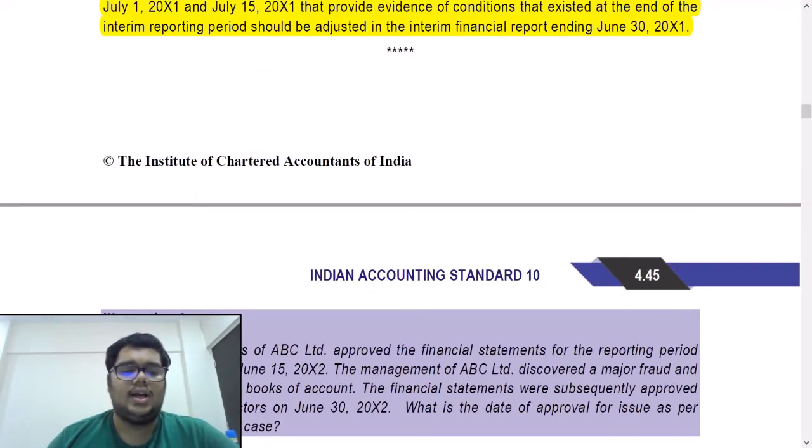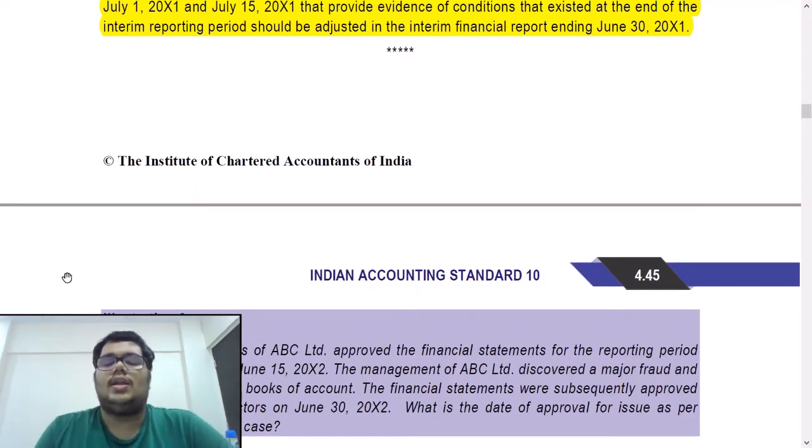Question number 3. This is an important illustration. The board of directors of ABC Limited approved the financial statements for the reporting period X1, X2 for issue on June 15th, X2. The management of ABC discovered a major fraud and decided to reopen the books of account. The financial statements were subsequently approved by the BOD on June 30th, X2. What is the date of approval for issue as per Ind AS 10 in the given case? So if you see this case, you have got two dates of approval by the board. Now, which date do we take?